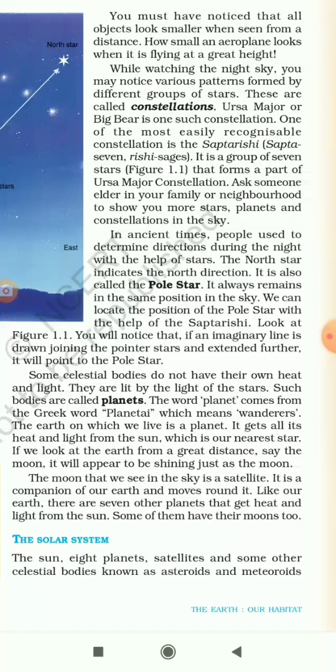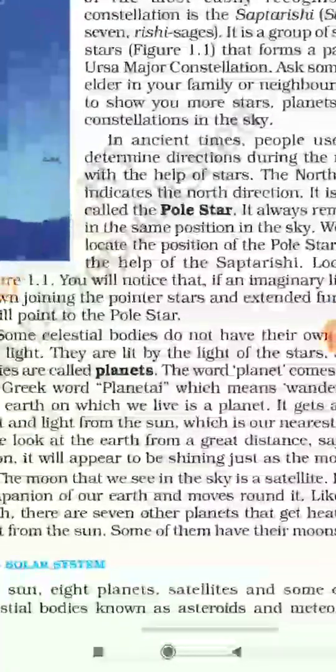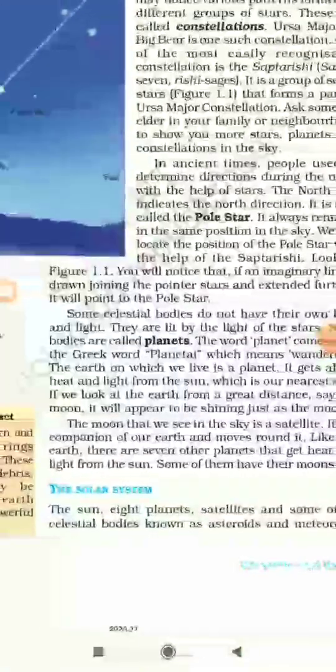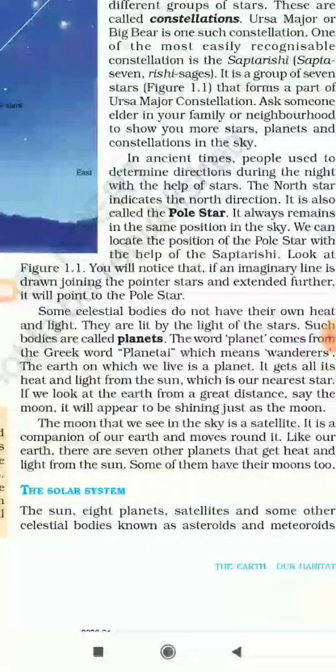After that, we have another celestial body, which is the moon. The moon we see in the sky is a satellite. The moon which we see during the night moves around the earth, just like the planets move around the sun. It gets its heat and light from the sun. It appears to be shining because of the light of the sun that falls on it.